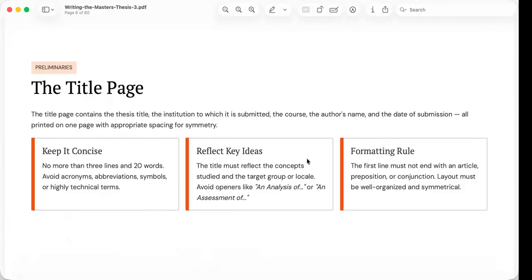One of the biggest mistakes graduate students make is creating titles that are unnecessarily long. We are reminded that the title should ideally be no more than three lines or about 20 words. This limitation forces us to identify the essence of our study.